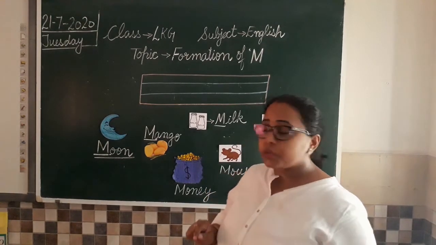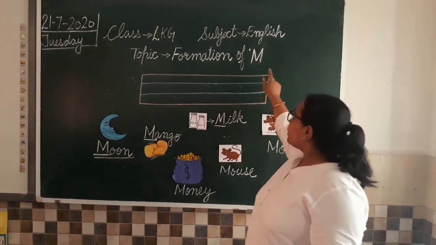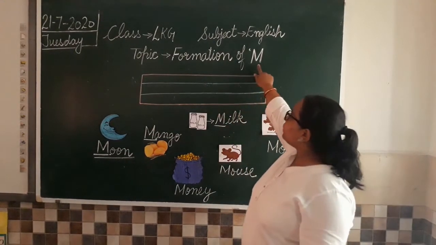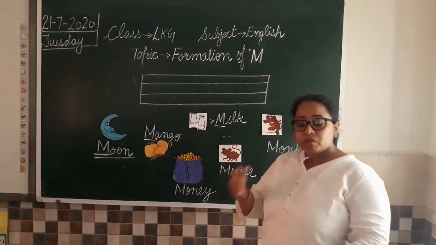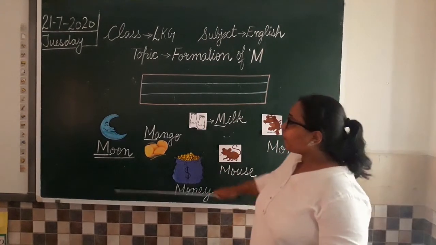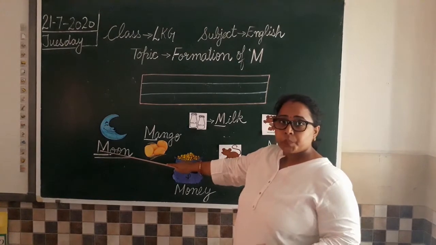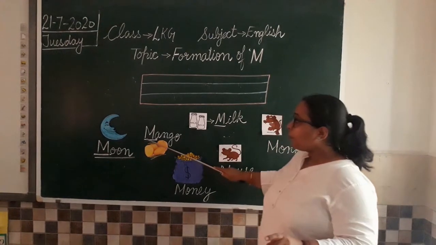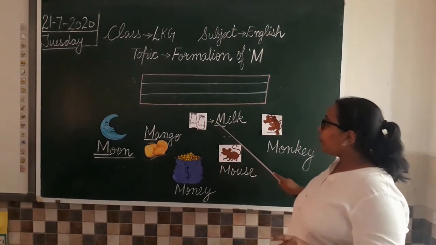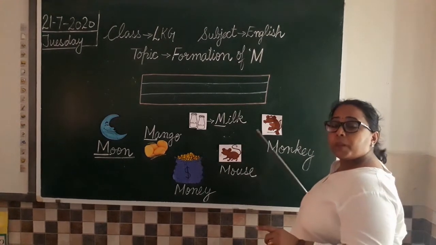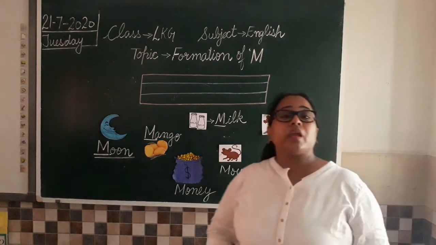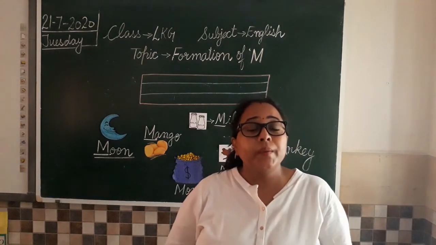So what I want to tell you, we are learning about different things from letter M. अब ध्यान से देखिए. Now whenever we are saying these words, moon, mango, milk, money, mouse, monkey. जब हम बोल रहे हैं, which is the first sound coming? M.